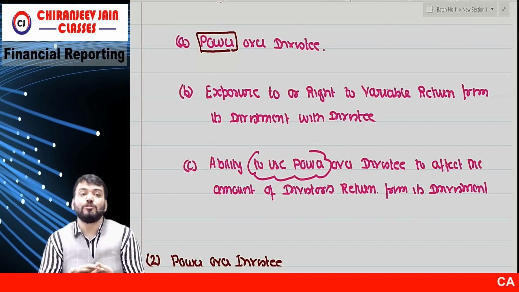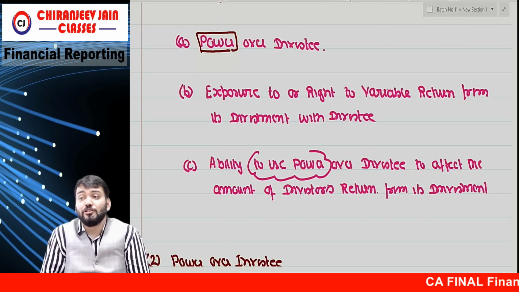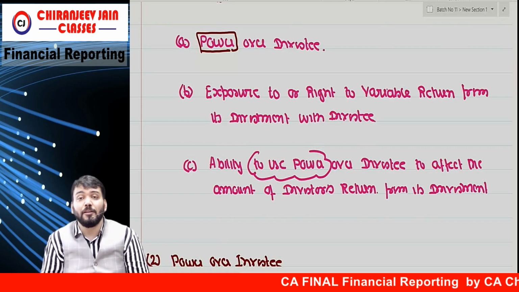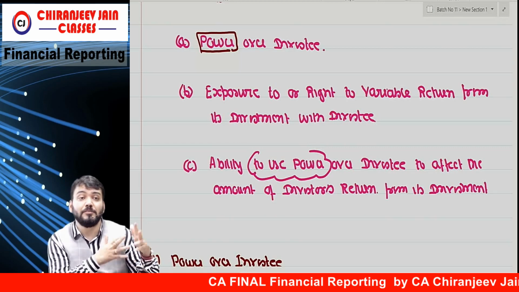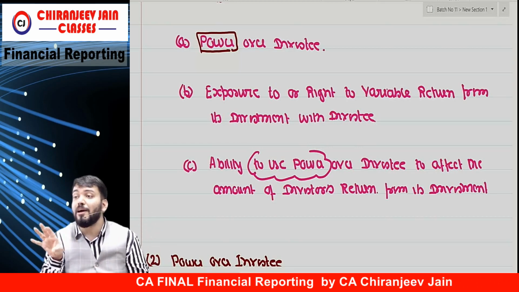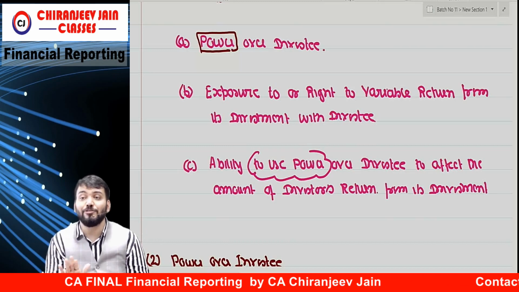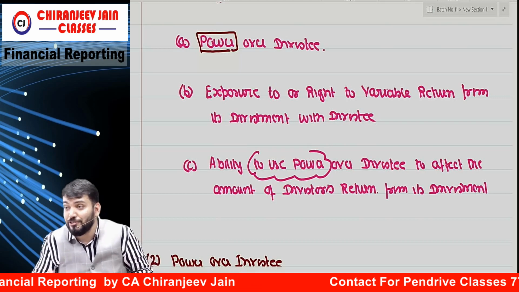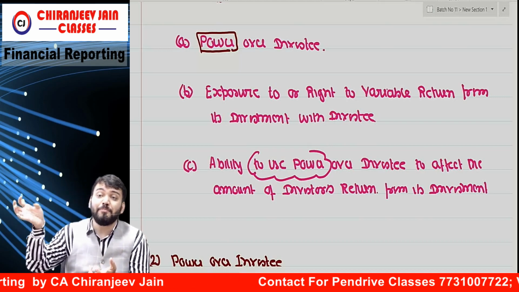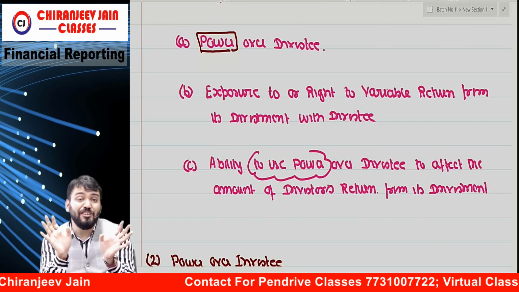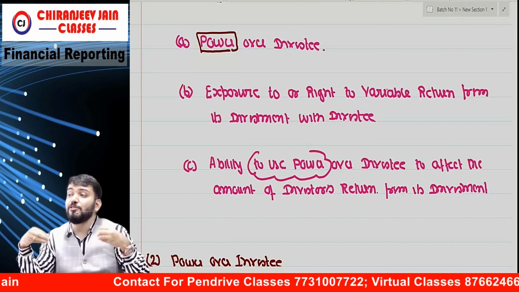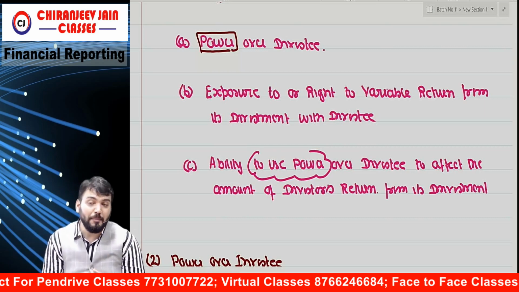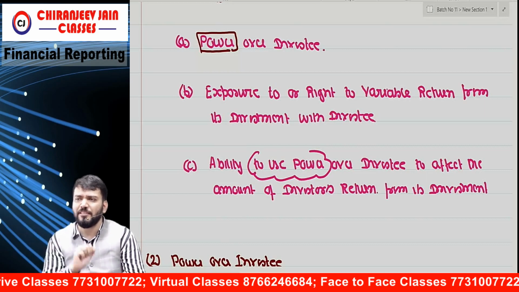तो we should have the ability to use that power. जैसे for example I say कि normally by birth my parent has what power over me, but after my marriage it might happen that power is gone. Power is there but no ability to use that power. Then also it means parent now has no control. Means it is entirely based on substance, not based on legal documentation. Means even though I am holding 60%, it might happen I am not able to use that power. So sir, how will we understand that?